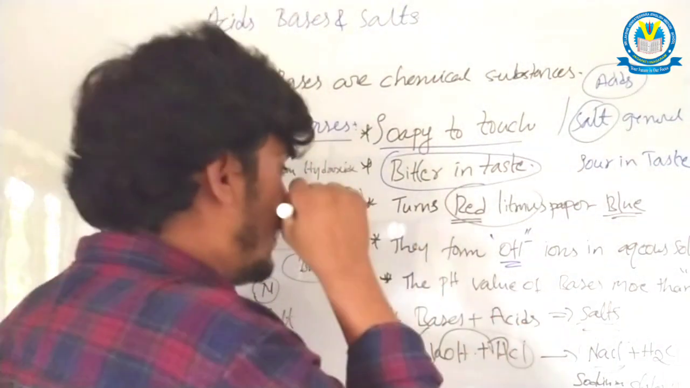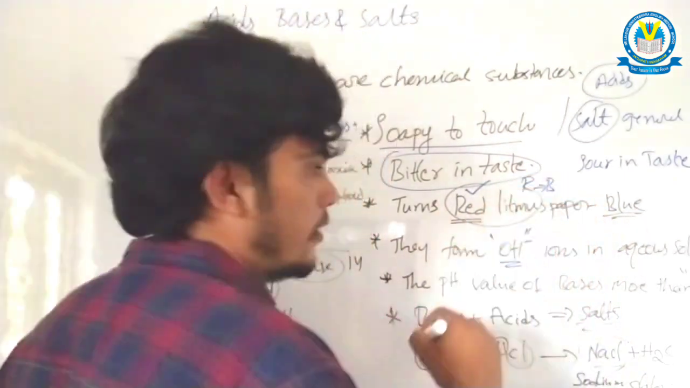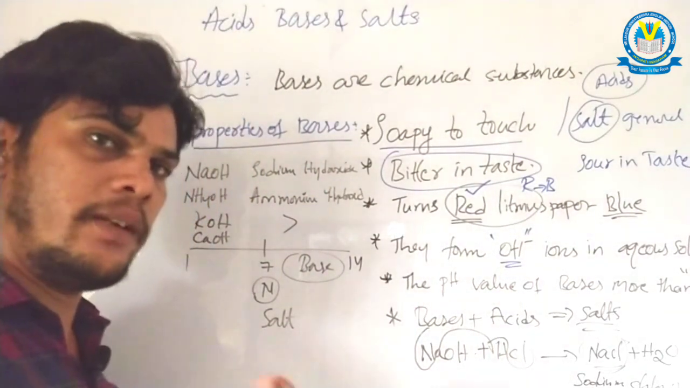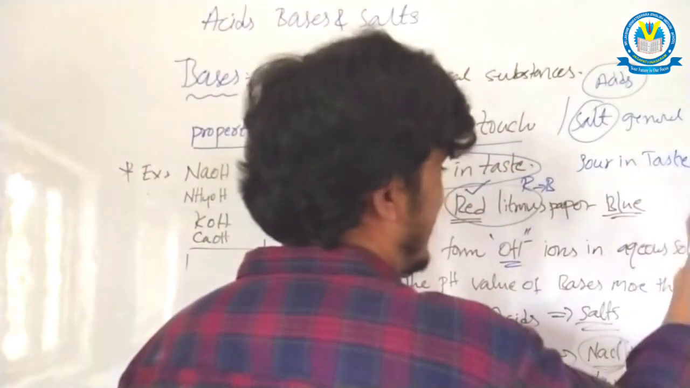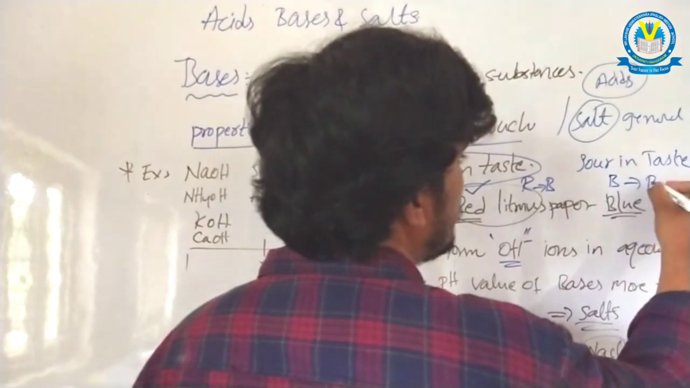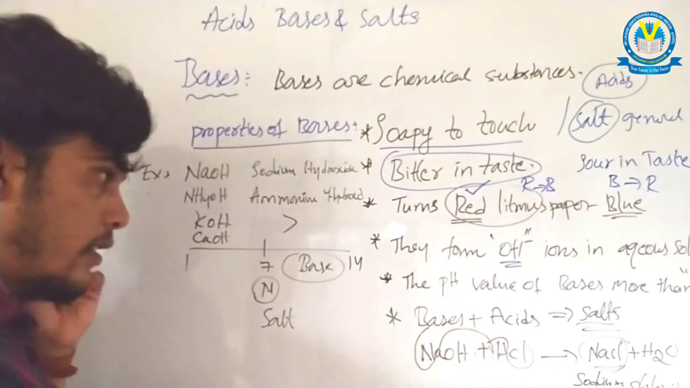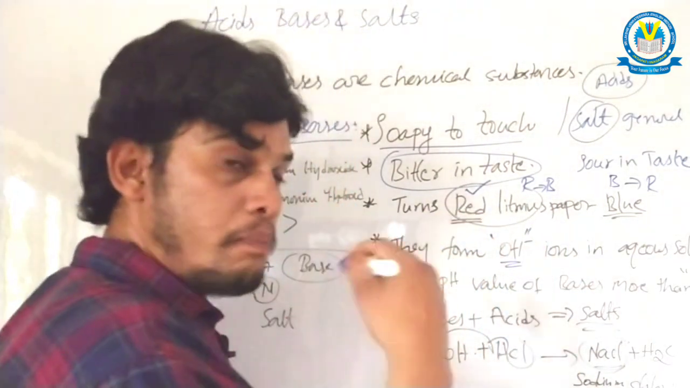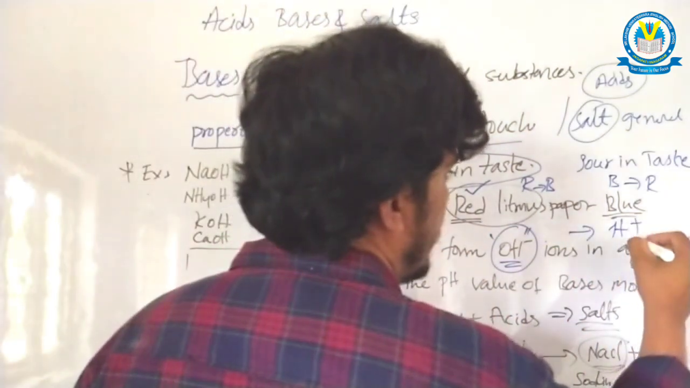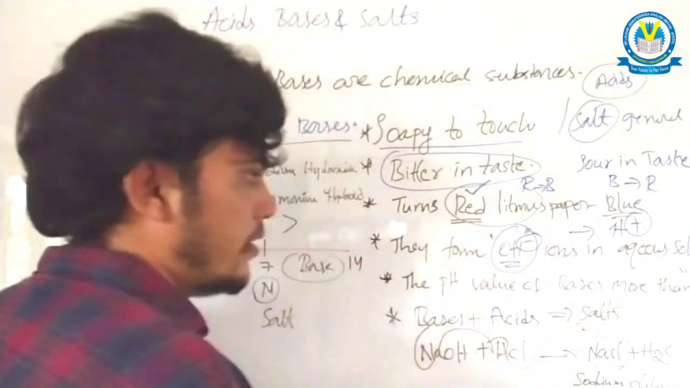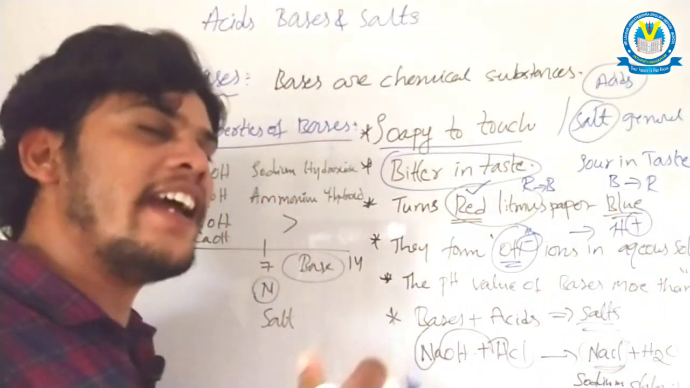And bases turn red litmus paper to blue, but it is quite opposite for acids. Acids turn blue litmus paper to red. It is red to blue for bases, but blue to red for acids. Then bases form OH minus ions, but acids form H plus ions.